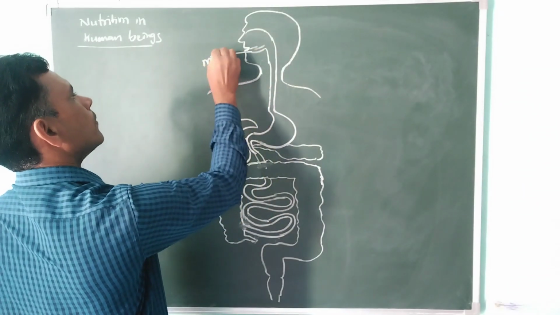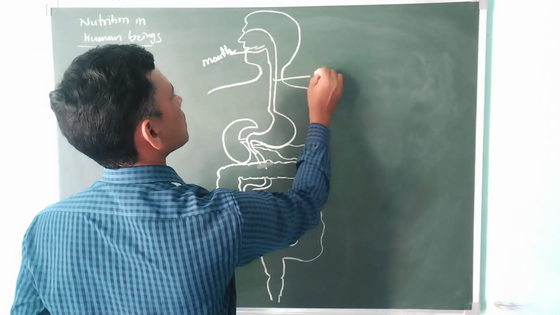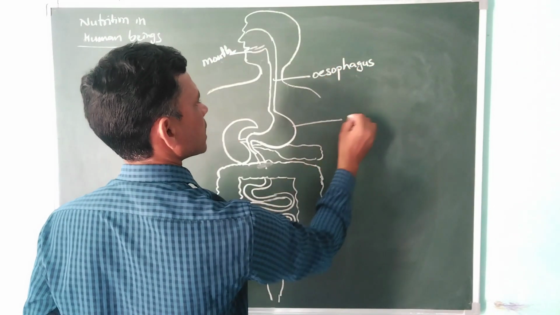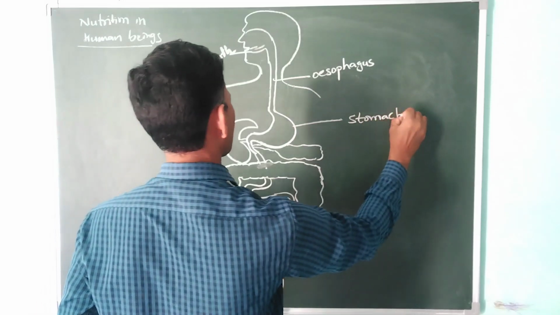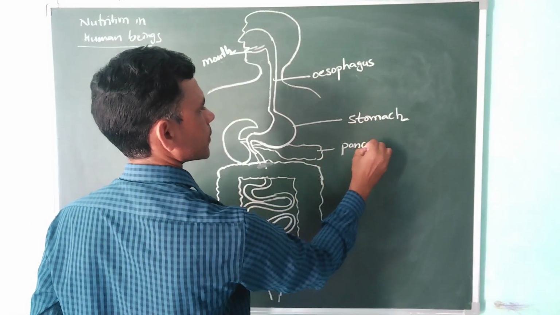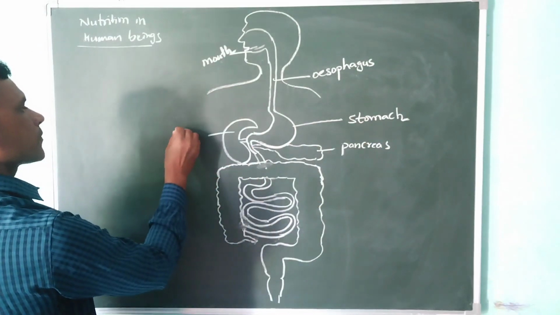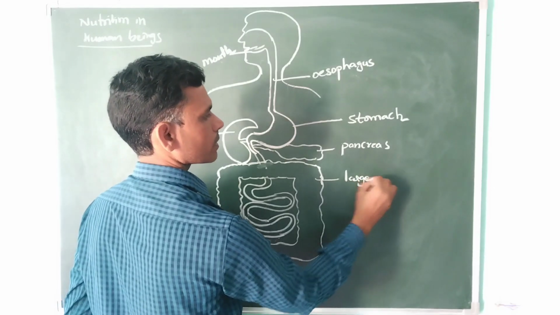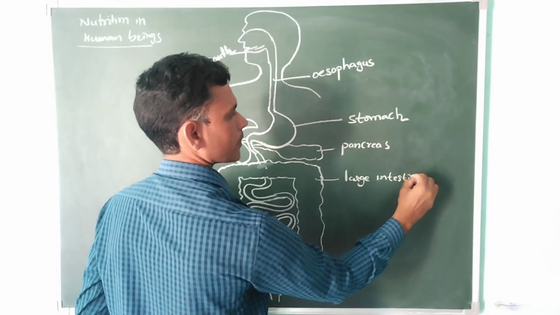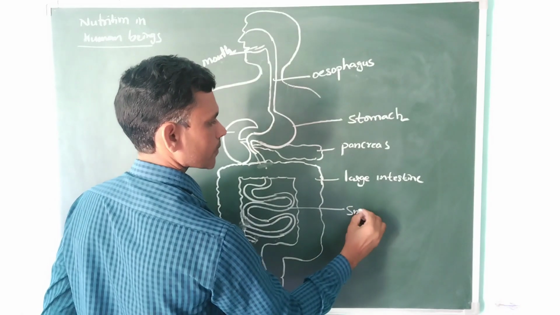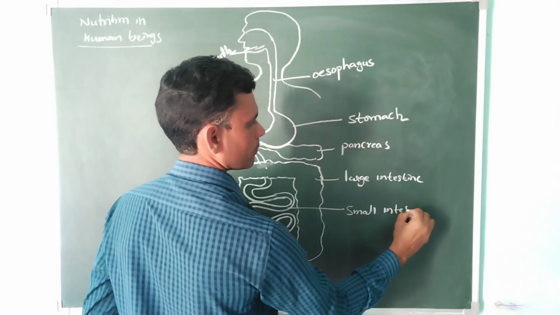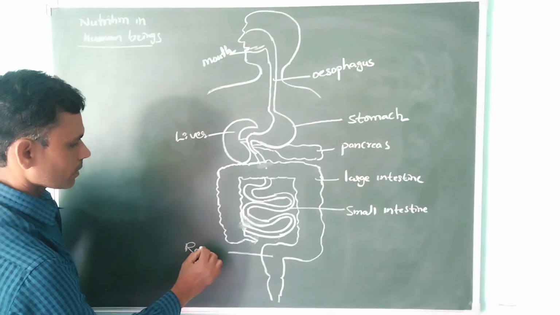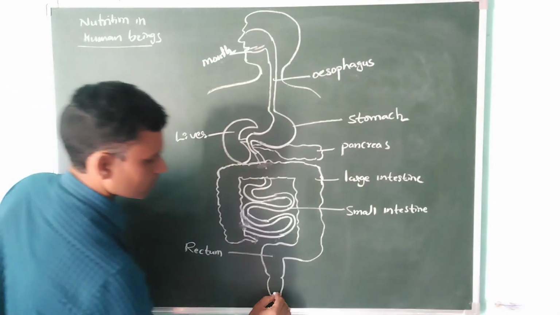So, mouth, esophagus, stomach, pancreas, liver, large intestine, small intestine, this is called rectum, and this is called anus.